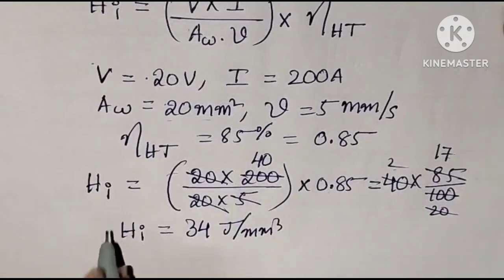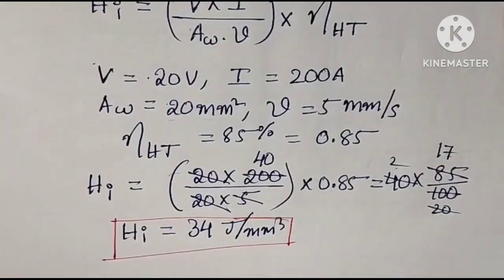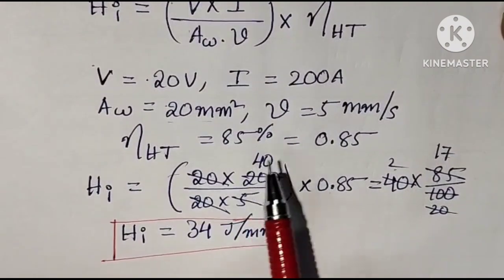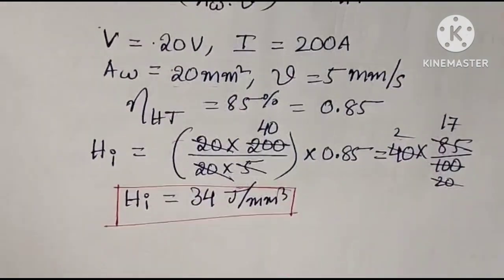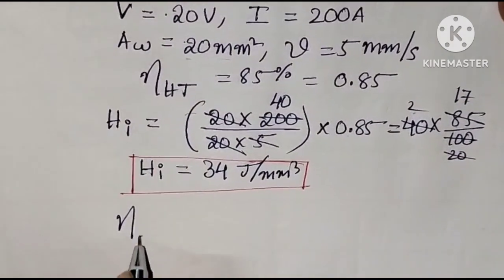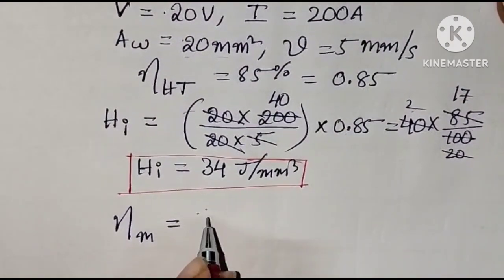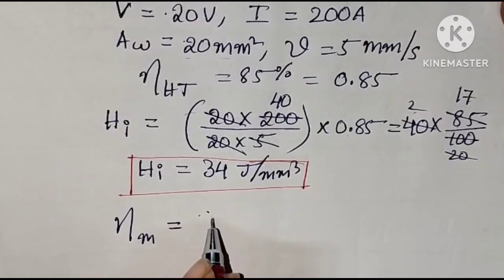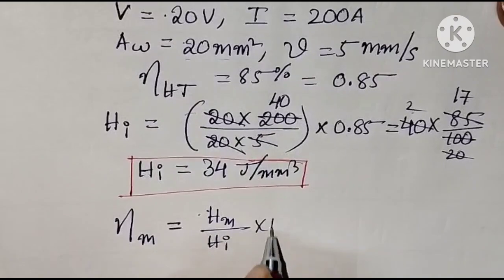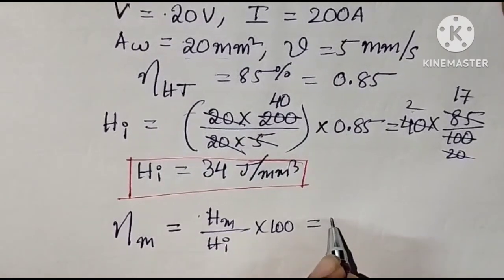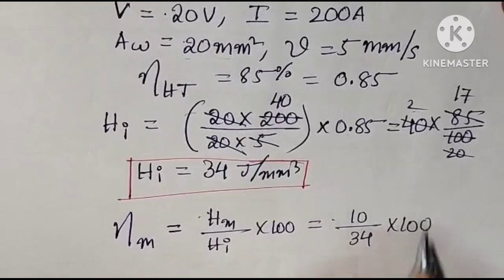Joule per mm cube. So now we have heat input as well as heat required for melting unit volume of material, 10 joule per mm cube. Now substitute the two values in melting efficiency. Melting efficiency is equal to Hm by Hi into 100. So Hm is 10, Hi is 34, into 100.